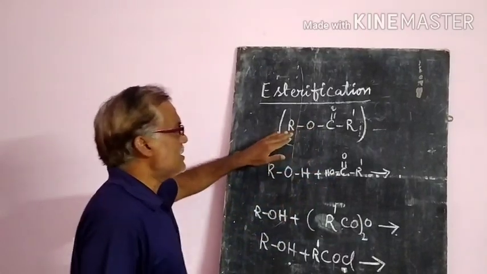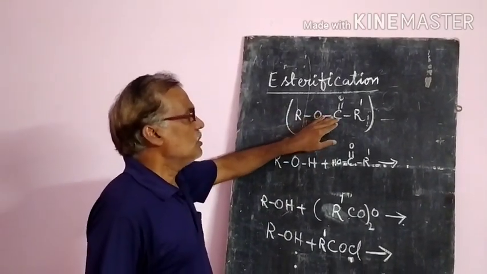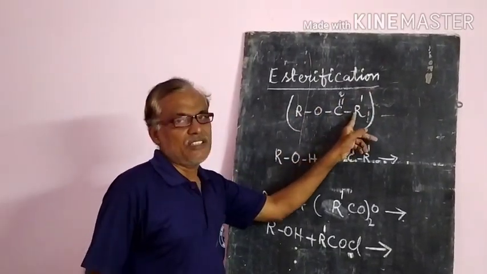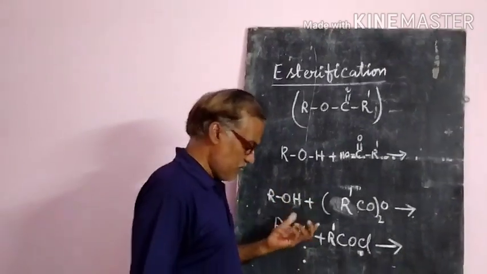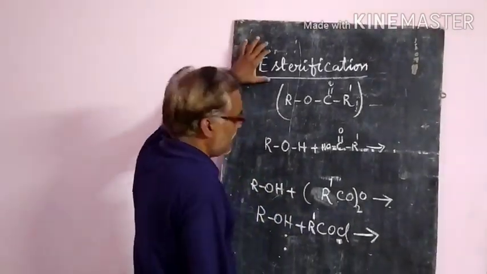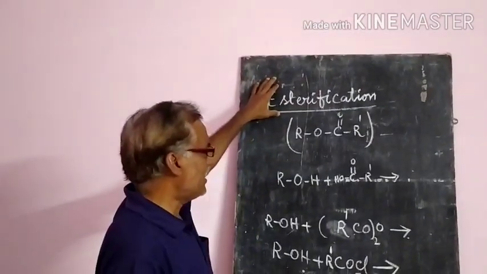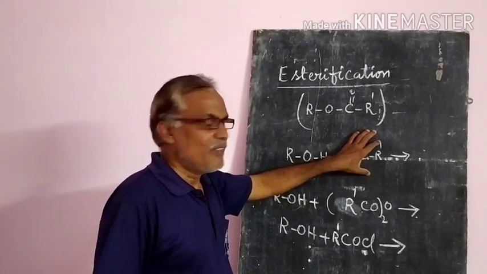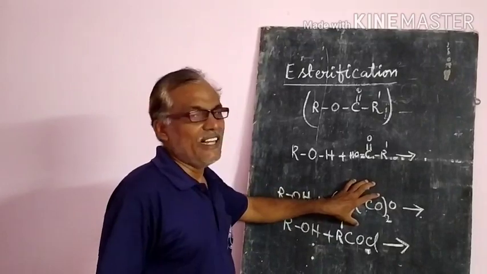Generally an ester is RCOOR', where R and R' are different alkyl groups. So what is esterification? Formation of an ester by reacting an alcohol with an acid, or acid chloride, or acid anhydride.